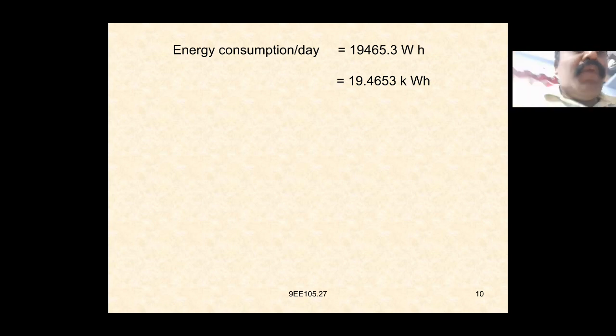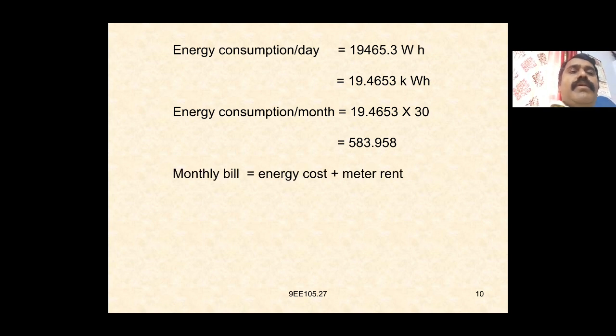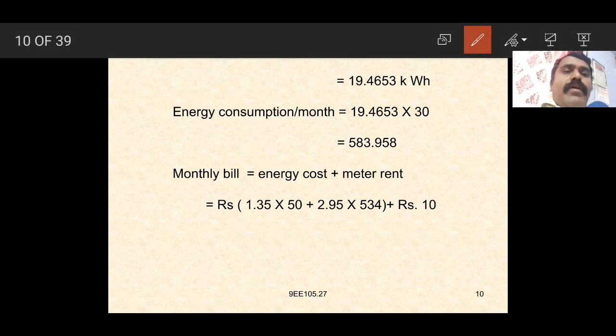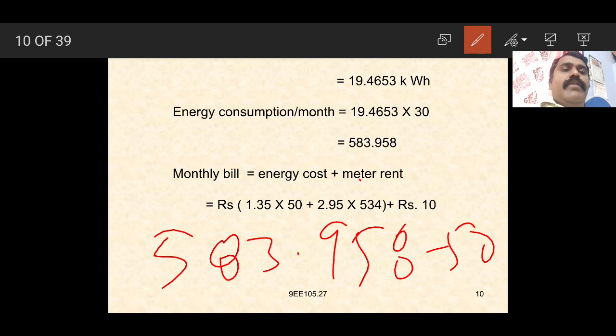Again we have to convert in kilowatt hour, again we get here 19.4653 kilowatt hour. Again energy consumption per month, which is equal to 19.4653 into 30, which is equal to 583.958. Again we get monthly bill is equal to energy cost plus meter rent. So that is nothing but energy cost, again rupees 1.35 into 50 plus remaining units, so we have to subtract: 583.958 minus 50, we get 534.